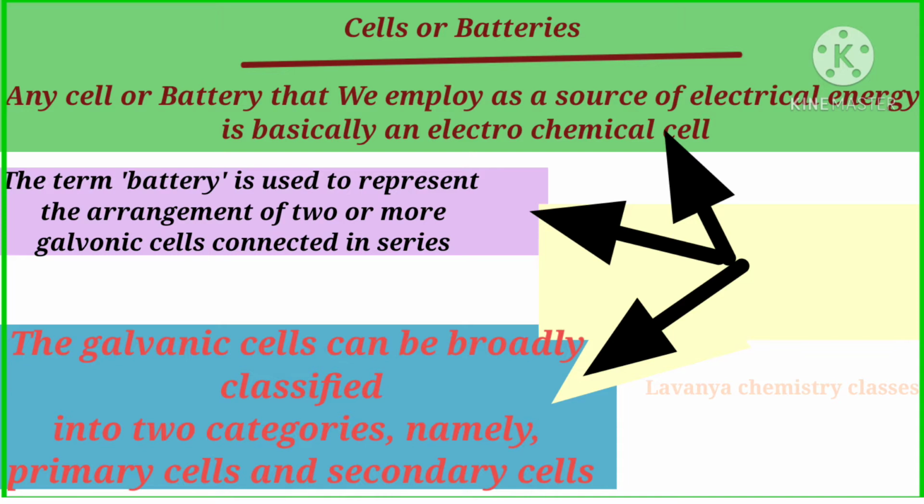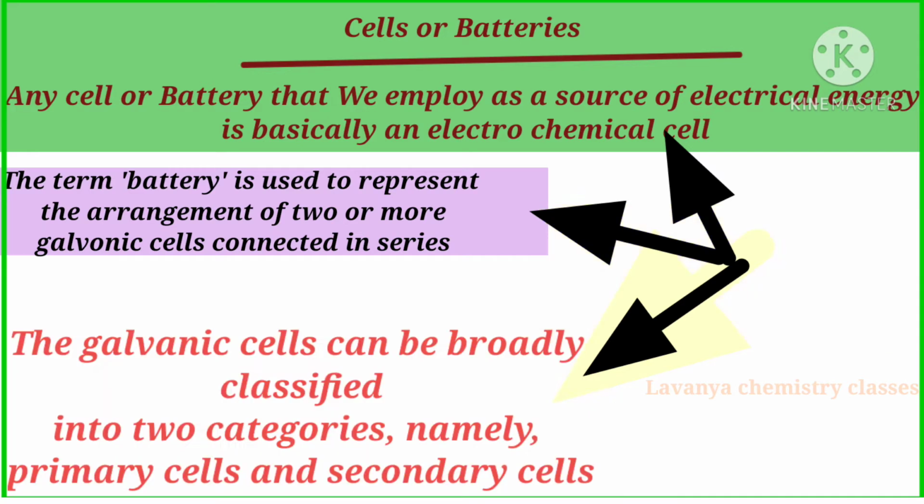Now what is a cell or what is a battery? Any cell or battery that we employ as a source of electrical energy is basically an electrochemical cell. The term battery is used to represent the arrangement of two or more galvanic cells connected in series, that is, cell or battery. The galvanic cells can be broadly classified into two categories, namely primary cells and secondary cells.